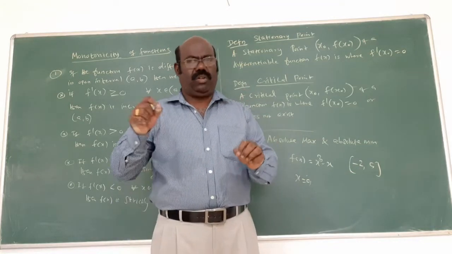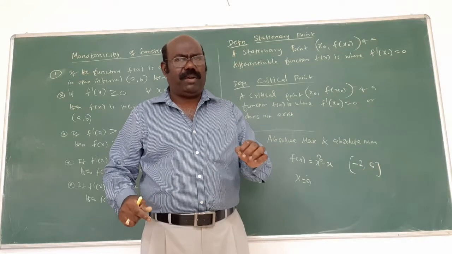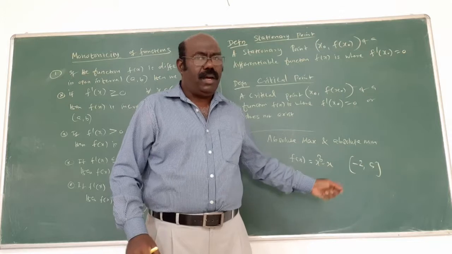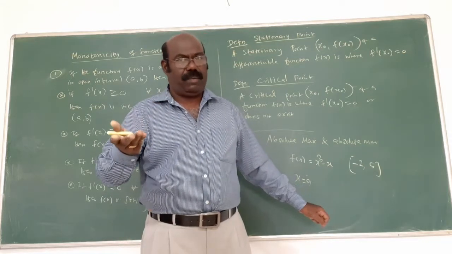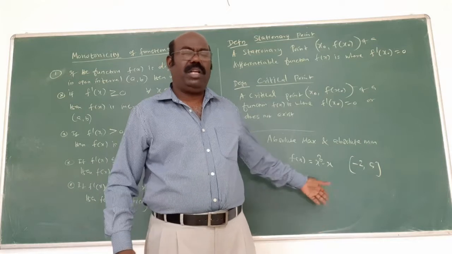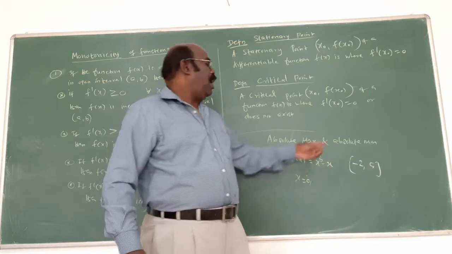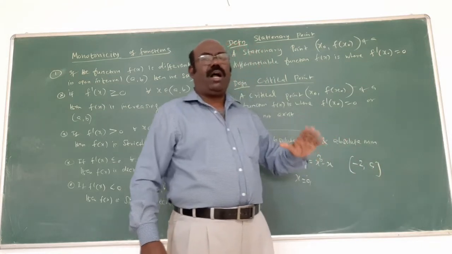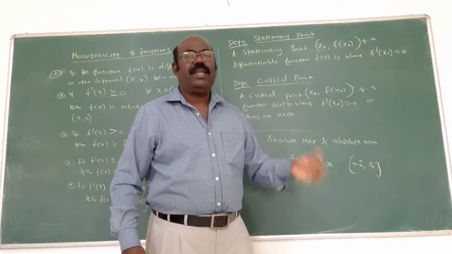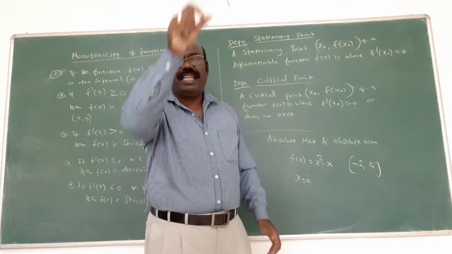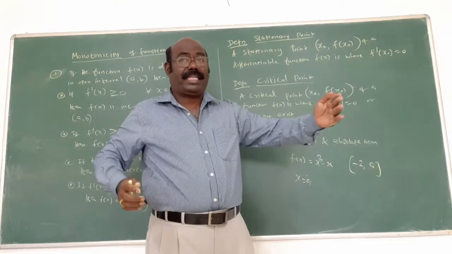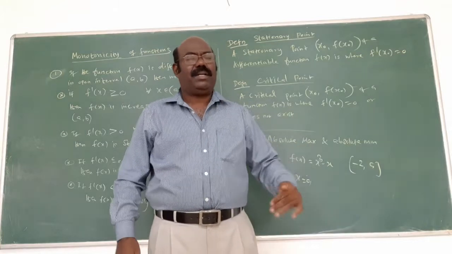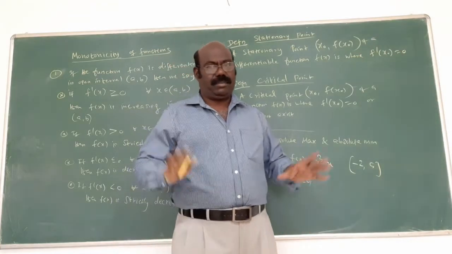When absolute maximum and minimum are asked, f of x is given. Find the first derivative, set it equal to 0, and you find the x value. One value may come, or 2 values, sometimes 3 values. But in the book I think only 1 or 2 values. Here the endpoints are 2 values. The x values are 0, minus 2, 5. Substitute all the values in the given function: f of 0, f of minus 2, f of 5. We have 3 answers now. Out of 3 answers, the highest number is called the absolute maximum. The least number is called the absolute minimum. That is the concept, a very simple concept.